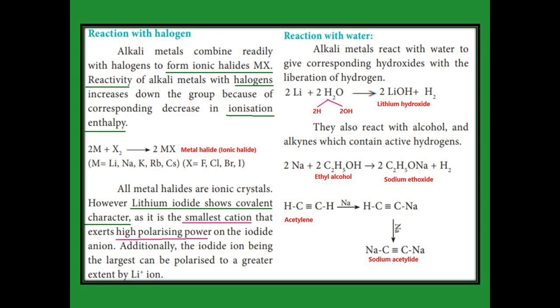The next one, sodium reacted with ethyl alcohol. It gives sodium ethoxide. One of the hydrogens is replaced. That place is occupied by sodium, and the replaced hydrogen is evolved as hydrogen gas, that is H2 gas. After balancing, we get the equation like this. That sodium ethoxide formula is C2H5ONa.